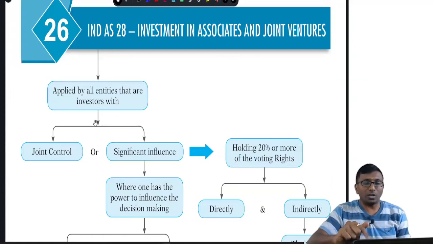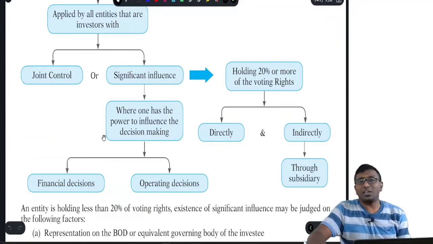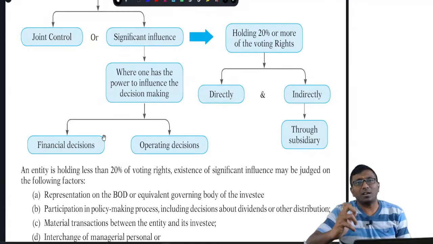You are coming to Ind AS 28 means, as I said, you are following the consolidated financial statements. First, what is an associate? An associate is an entity over which we have significant influence. What is significant influence? Significant influence can come with the voting rights, it can come as per the contract, or it can come because of the law.